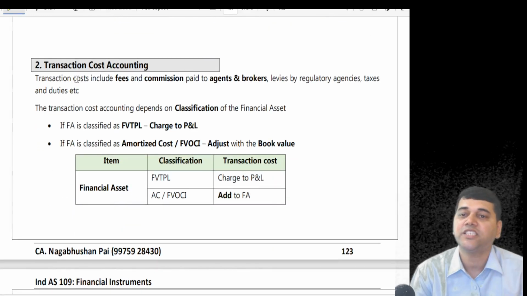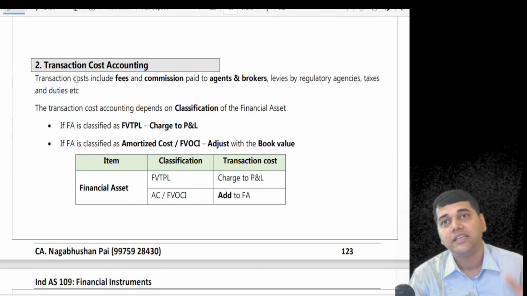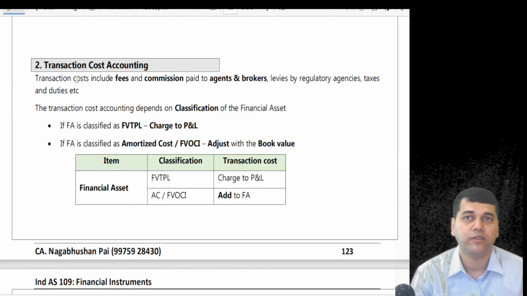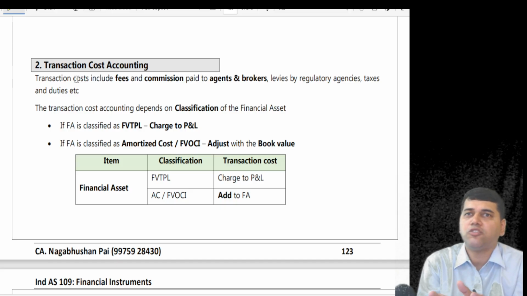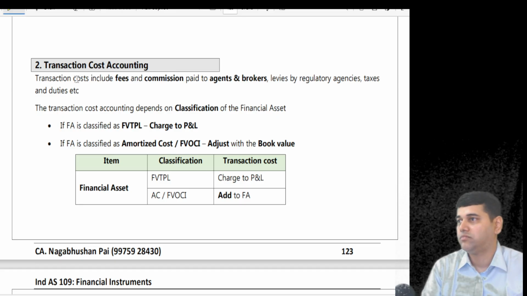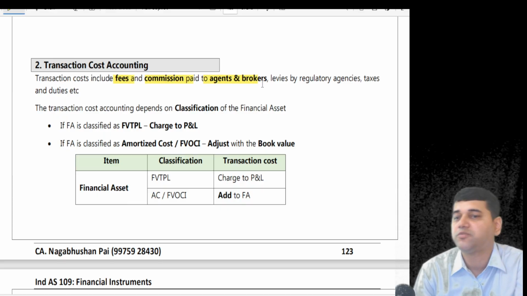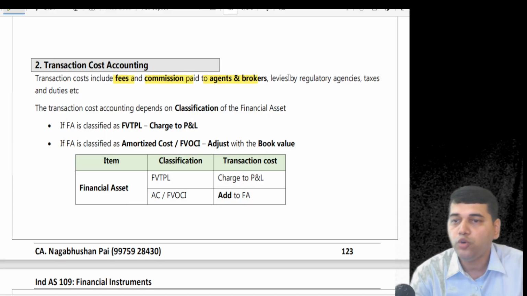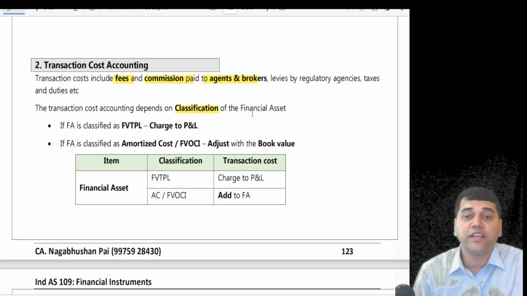Now, how is the transaction cost accounting going to happen? See, transaction costs are never part of the fair value. Whenever you calculate the fair value, transaction cost doesn't come into the picture, because transaction costs are not going to enhance the fair value. It's always there. So transaction costs like fees, commission, agents, brokers, etc. How do you account for this? That depends upon the classification of the financial assets.